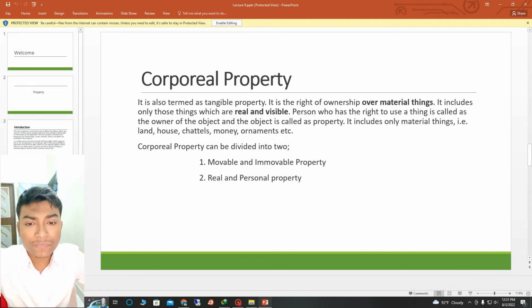The person who has the right to use a thing is called the owner of the object, and the object is called property. It includes only material things: land, house, cattle, money, ornaments, etc. Corporal property can be divided into two: movable and immovable property, and real and personal property.